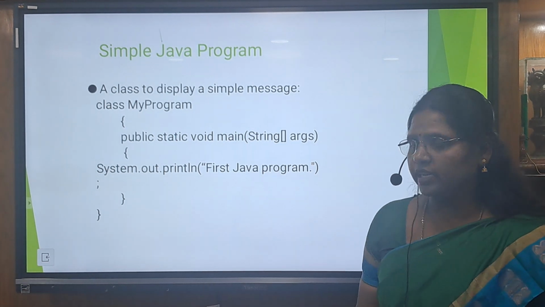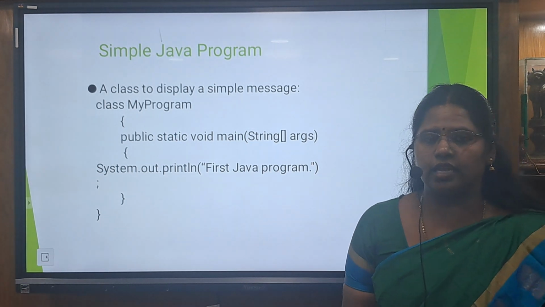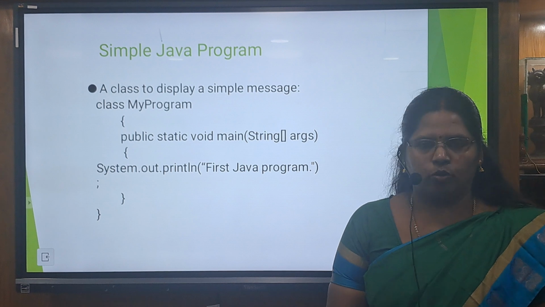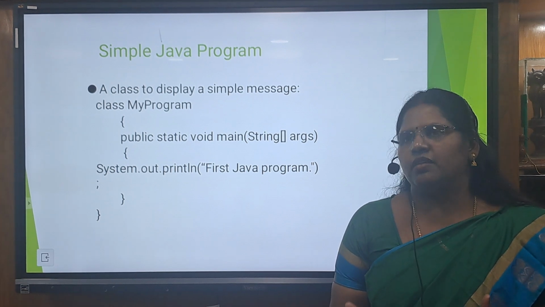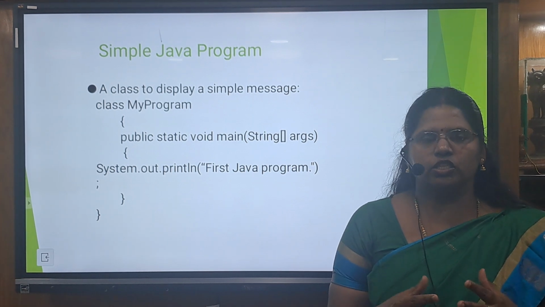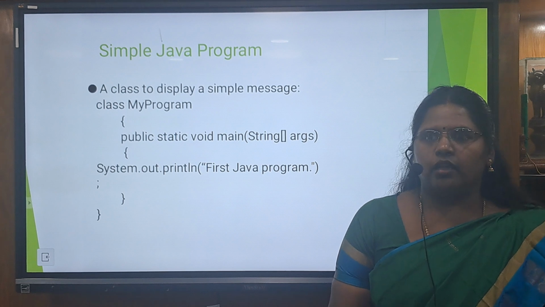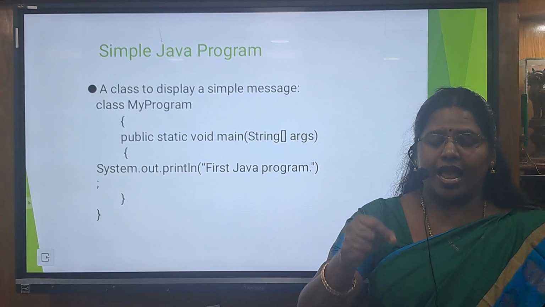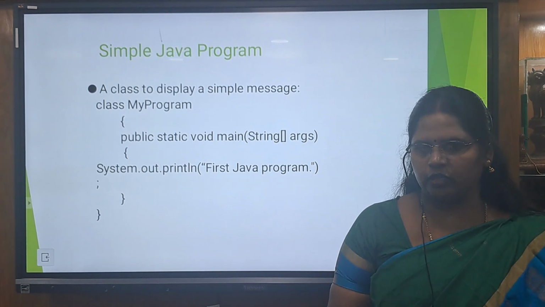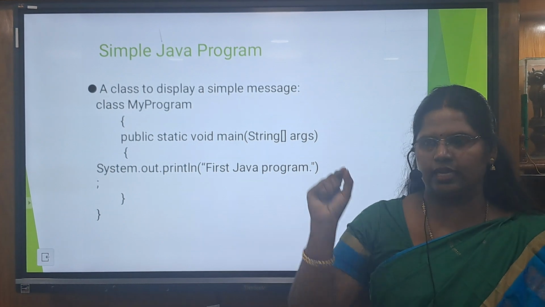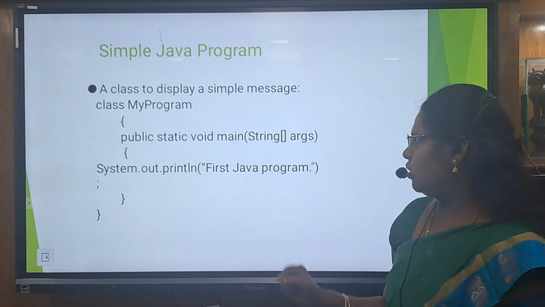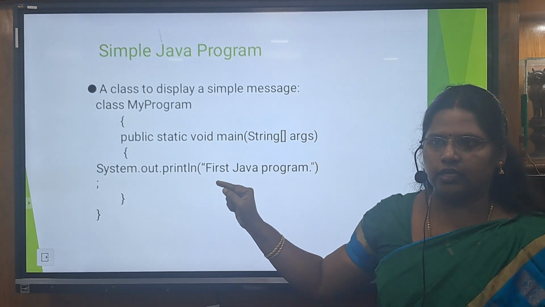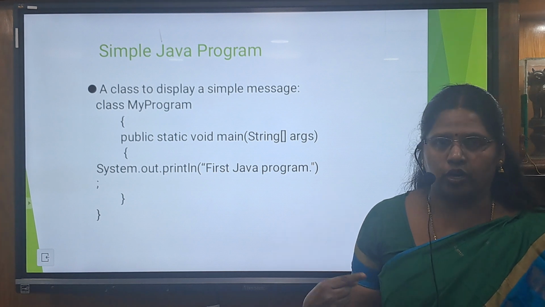And static, we all know the meaning, that there are no more copies. If any methods or variables are declared as static, they are accessed only through the class, not by the objects. It is common to all the objects created by the class. So there is no duplication of the main method in the classes.